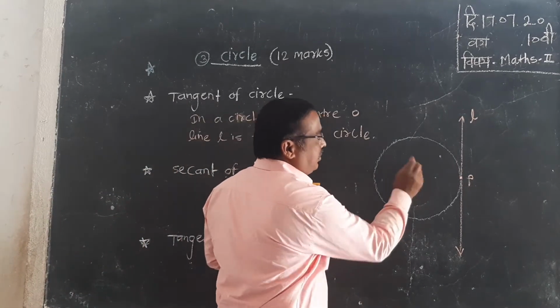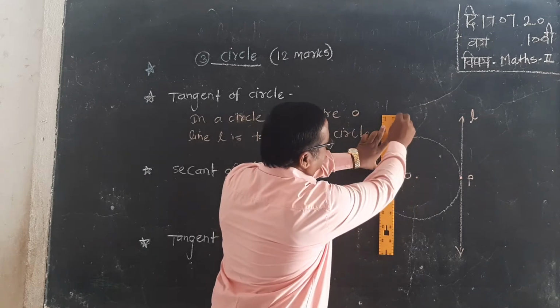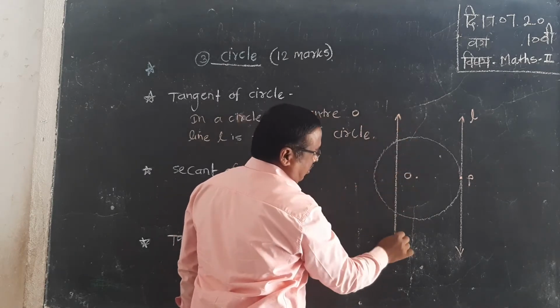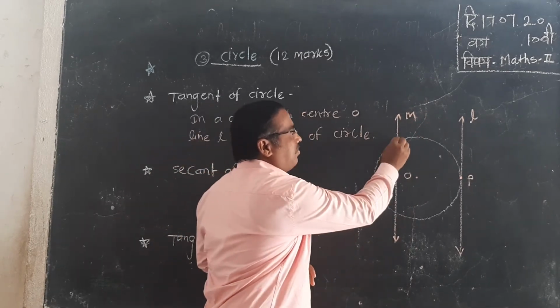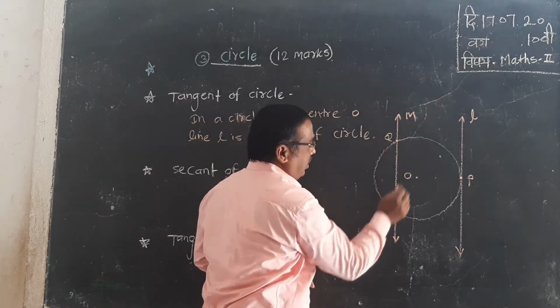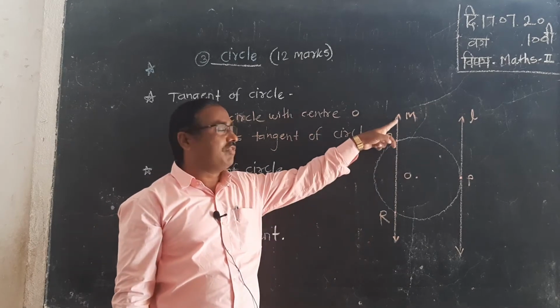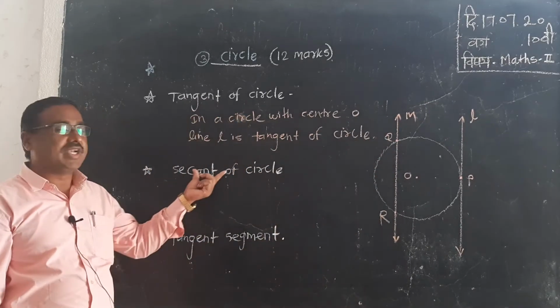In a circle with center O, to draw a secant of the circle. This is a line M. Line M intersects the circle at point Q and at point R. Therefore, this line M is said to be a secant of the circle.